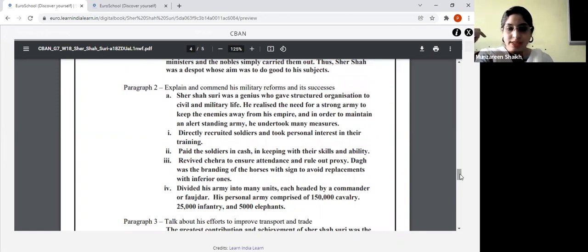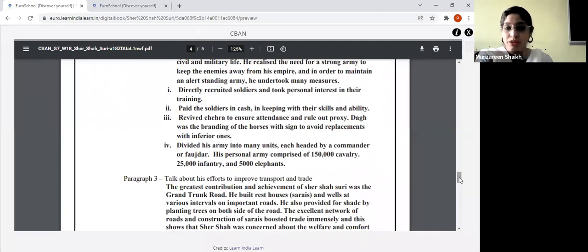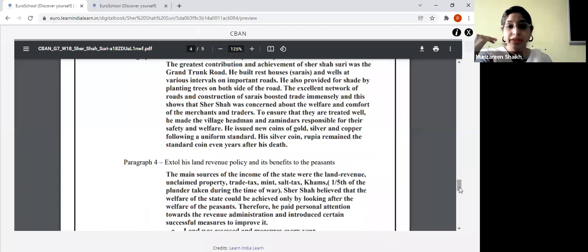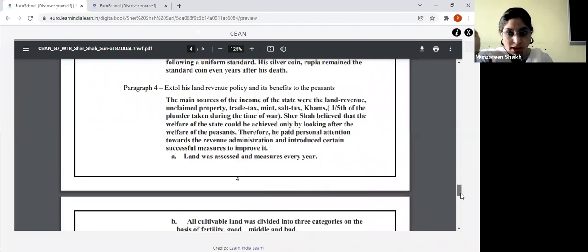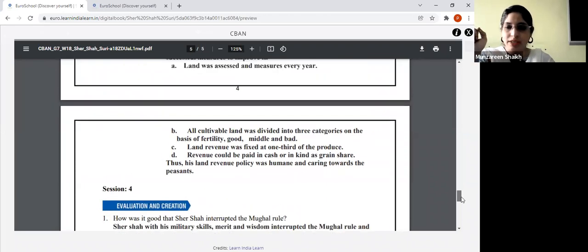Clear? Next, paragraph 3, you have to write about his efforts to improve transport and trade. What efforts did he take to make sure that transportation and trade were improved? Paragraph 4, you will write about his land revenue policies. What land revenue policies did he bring up in his territory and how did his policies benefit the peasants?